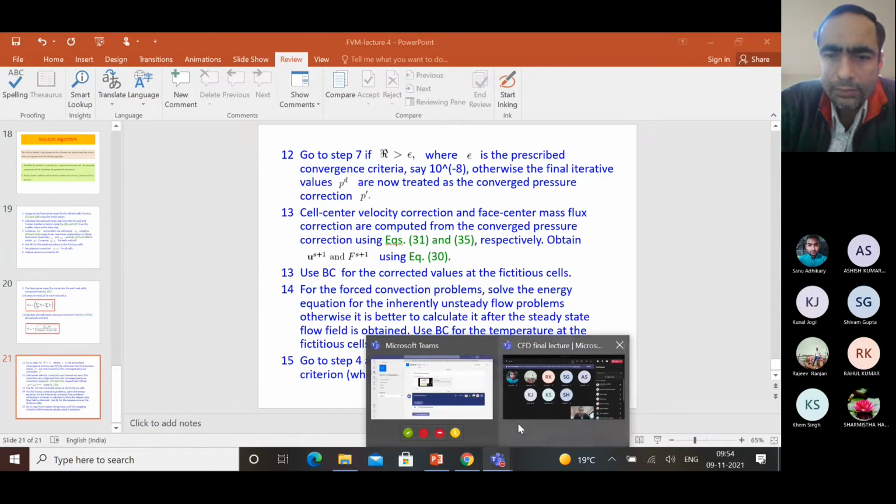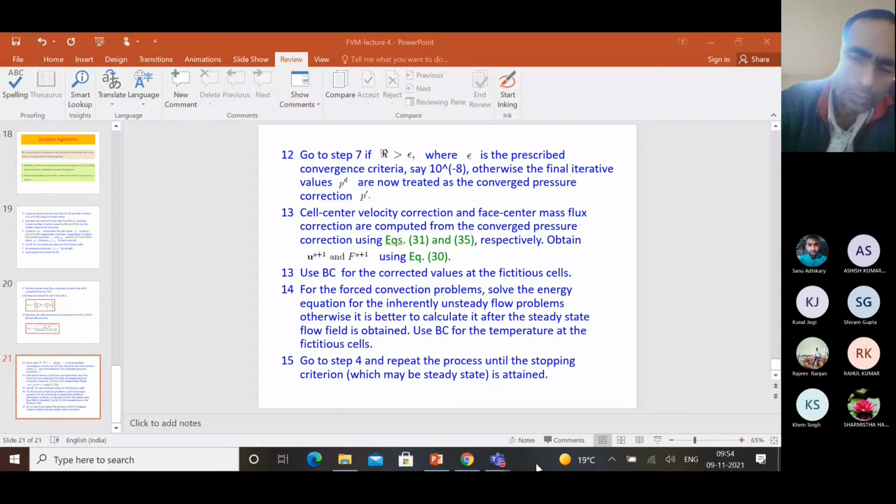One more thing I can tell you: please read from the book. The book I have already suggested, Muralidhara and Sundarajan. There is a chapter on it, and many things you will find in that chapter, and some of the things you will not find.